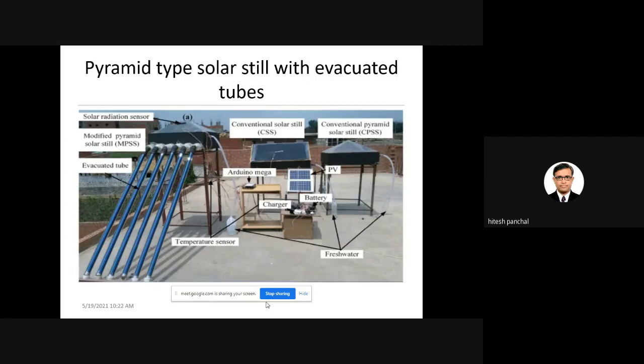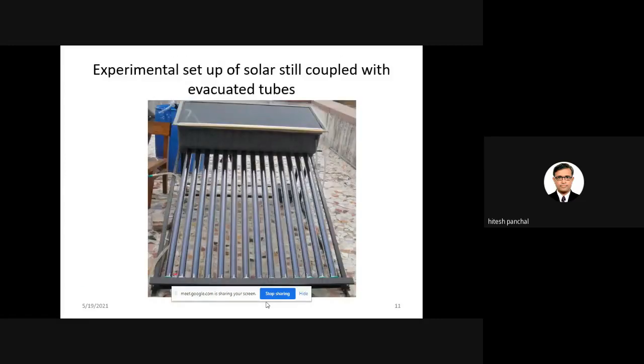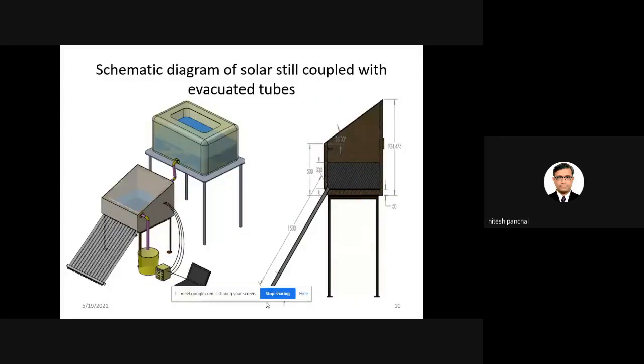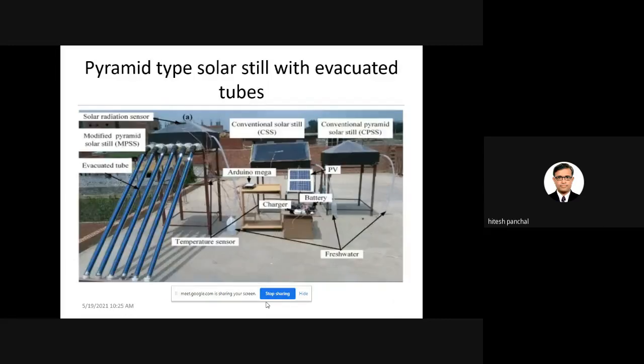Okay, now one more experiment that has been carried out by my team with the pyramid type of solar still. Actually, if you see the solar still earlier, the solar still that many people have worked on was a single stage, single basin solar still, and the glass cover is flat. But the pyramid type of solar still has one advantage, that as we all know the sun moves from east to west.